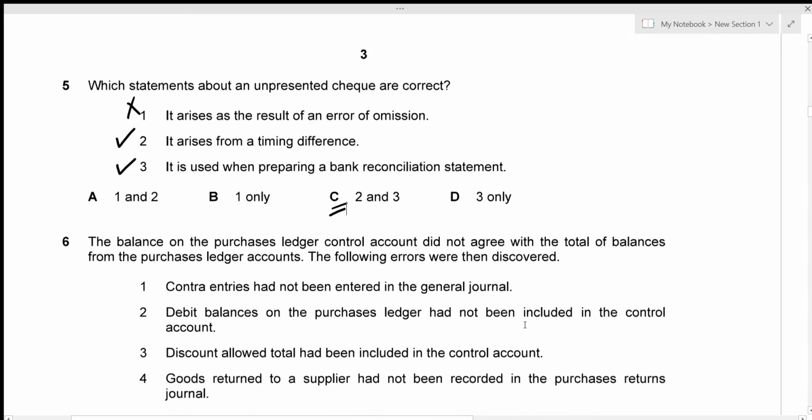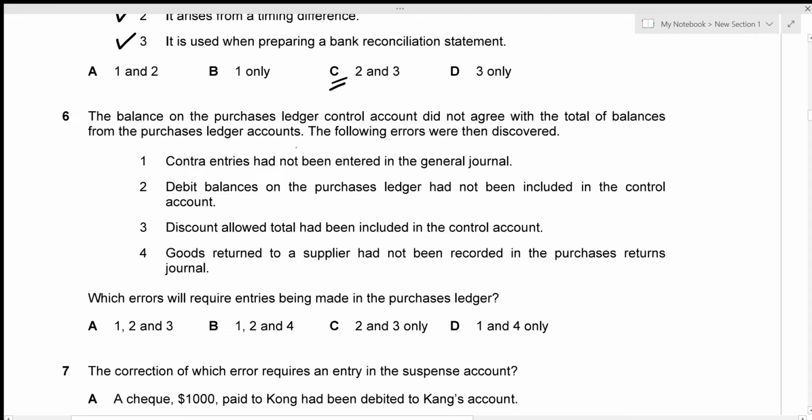Now let's move on to question number 6. All right, the balance on the purchases ledger control account did not agree with the total of balances from the purchases ledger accounts, and the following errors were then discovered. Now, what the question asks is, which errors will require entries being made in the purchases ledger? The first one is the contra entries had not been entered in the general journal. Now, in order to correct this error, we need an entry to be made in the purchases ledger.